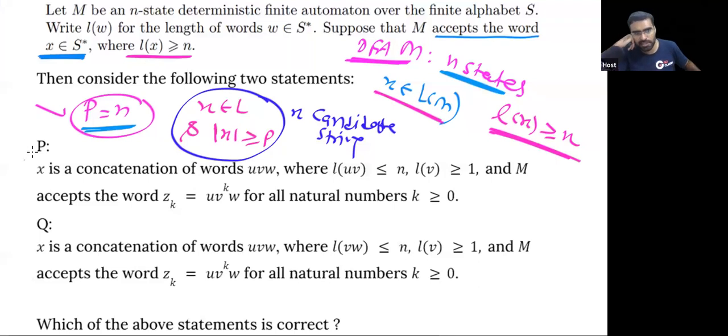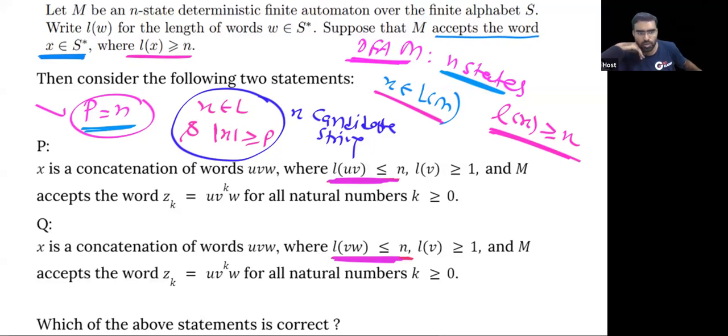So tell me, which statement is correct? P, Q. What is the only difference between this P and Q? The only difference is here. If you notice, this is the only difference. That's it. No other difference.